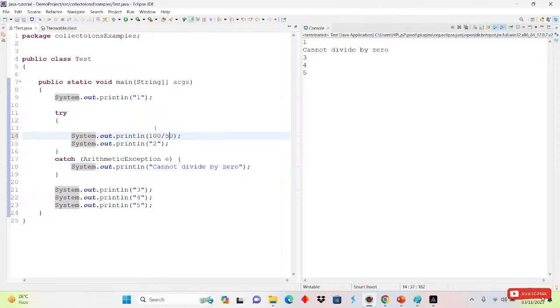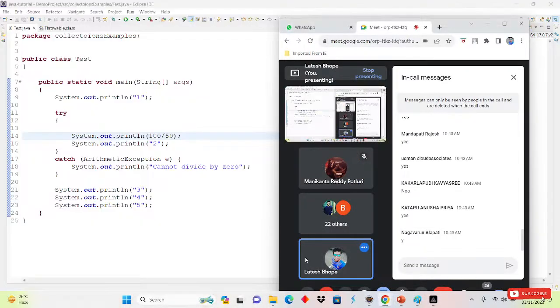If I write 50 here, simply, and if I run this one, so now 50 will be printed, sorry, what will be the output we will get now? What will be the output we will get? 1, 2, 2, 3, 4, 5. Okay, does anyone have another one?